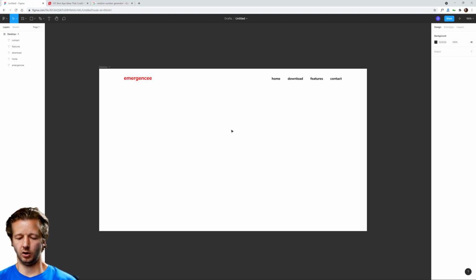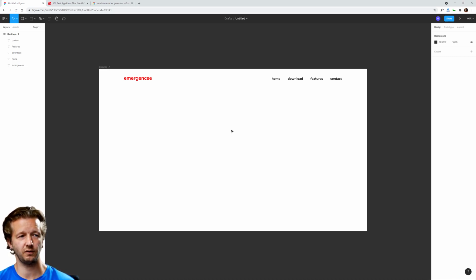All right, so we have to think about trying to sell this fictional app of some sort that just allows people to click a big old button to announce an emergency of some sort. So we have to think about how we want to lay this out, what type of hero image we want to use. And again, the image could be a photograph or an illustration.